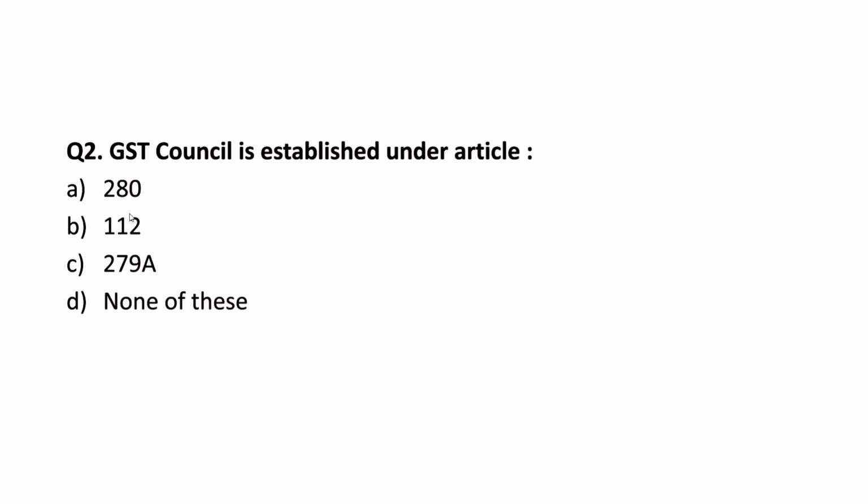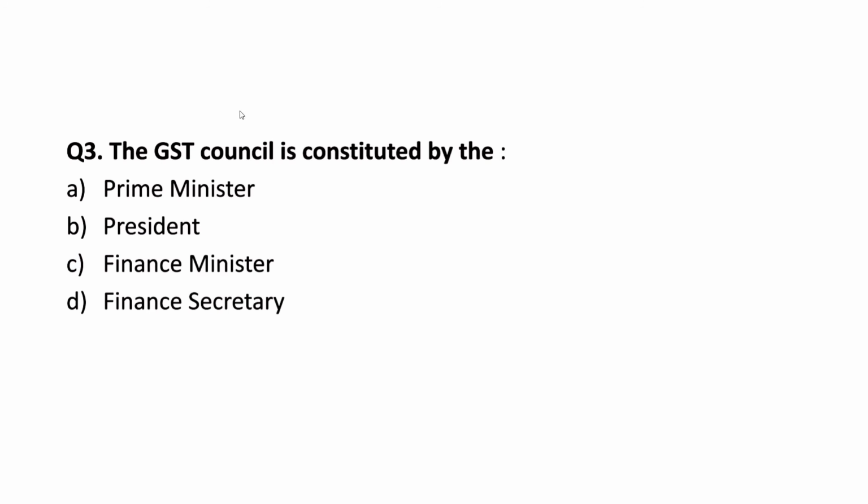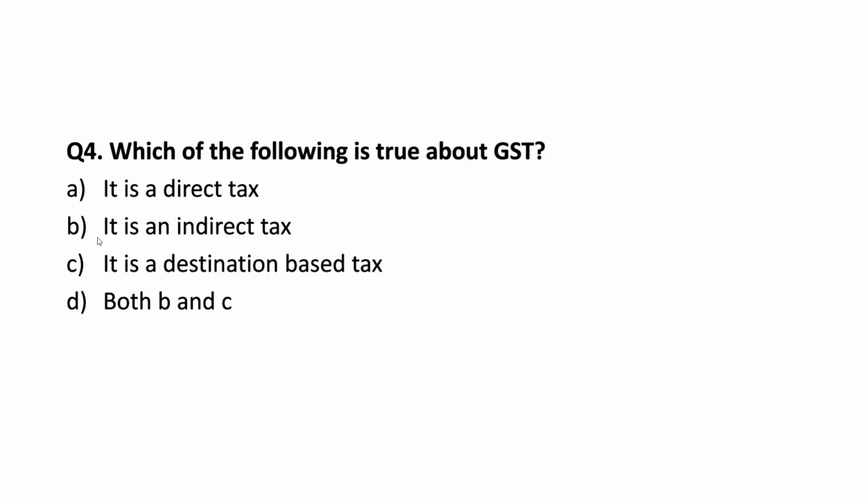The next question says, GST Council is established under which article? The correct answer is Article 279A. The GST Council is constituted by the... correct answer is President. Which of the following statements is true about the GST, which is the Goods and Service Tax? It is a direct tax. Absolutely false. It is an indirect tax. Correct. It even subsumed a number of indirect taxes.